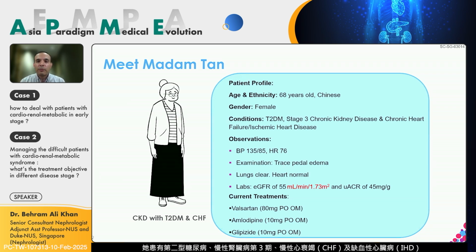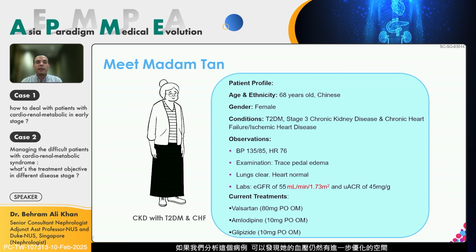She has type 2 diabetes, chronic kidney disease stage 3, chronic heart failure, and ischemic heart disease. She had a blood pressure of 135/85, heart rate was normal, some trace pedal edema, lungs were clear, a GFR was 55, so CKD stage 3A, and a urine ACR of 45, which is in the moderate albuminuria range. She was on valsartan, so on RAS inhibition, amlodipine, and glipizide.